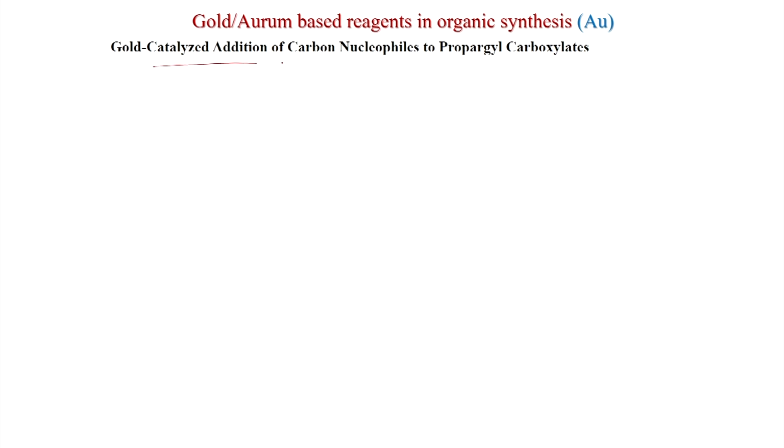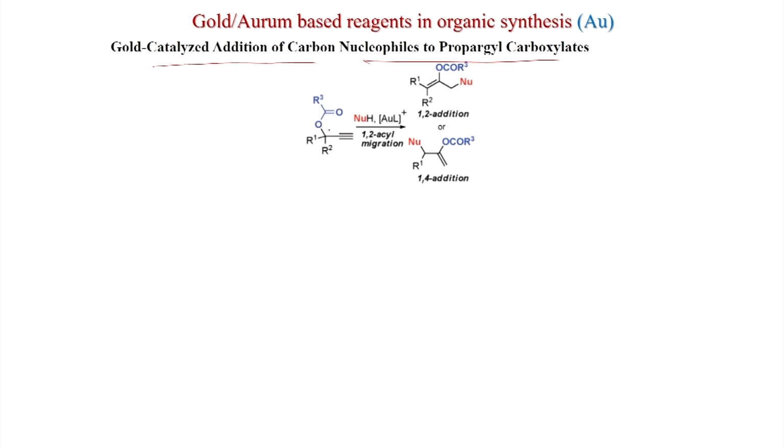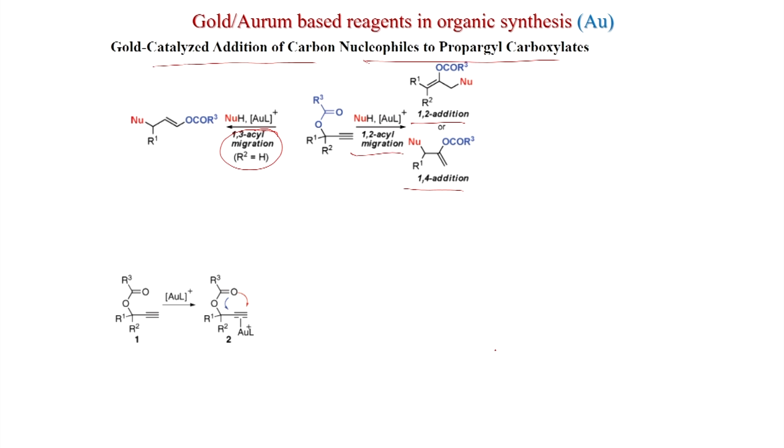Gold-catalyzed addition of carbonucleophile to propargyl carboxylate also is possible, like this, OCOR3 with nucleophile. You can get 1,2 addition or 1,4 addition via 1,2 acyl migration. On the other hand, 1,3 acyl migration is also possible with nucleophile and gold. You can get this. So, what could be the mechanism here?